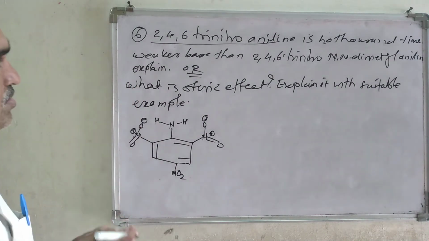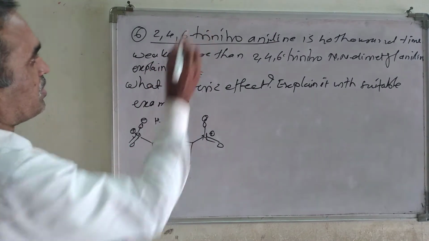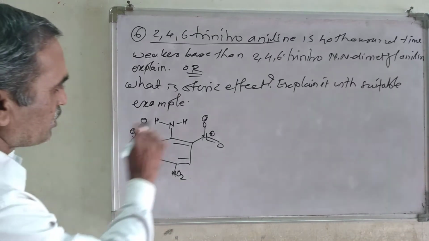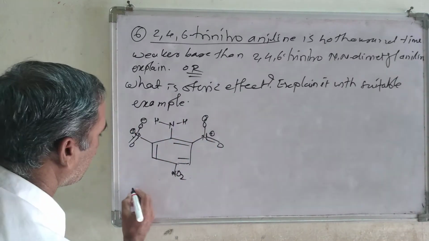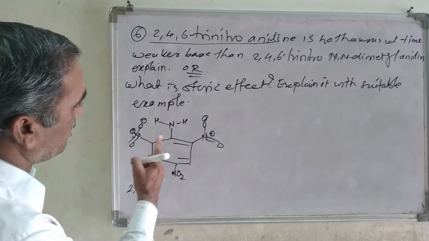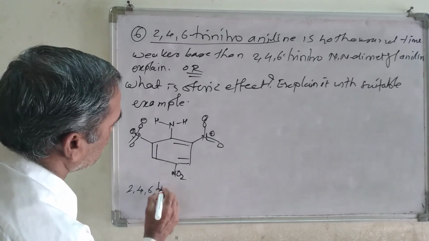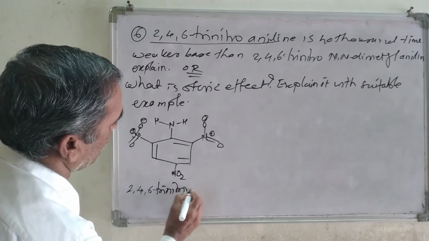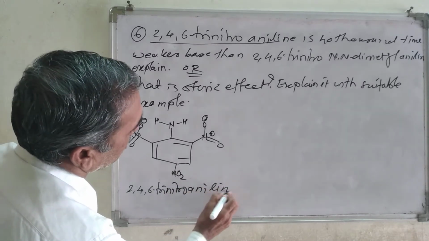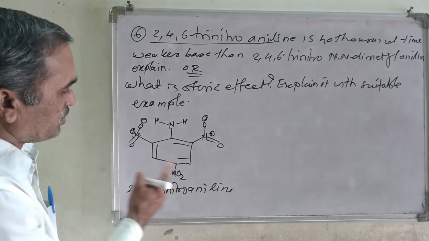So this is the structure of 2,4,6 trinitroaniline. Look, there are 3 nitro groups, and therefore the name of this compound is 2,4,6 trinitroaniline. Right?